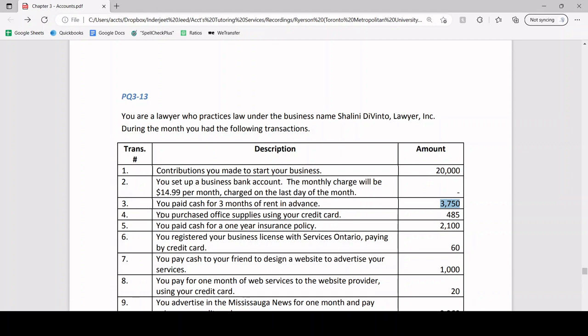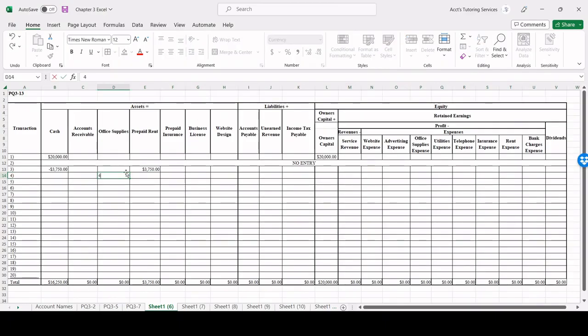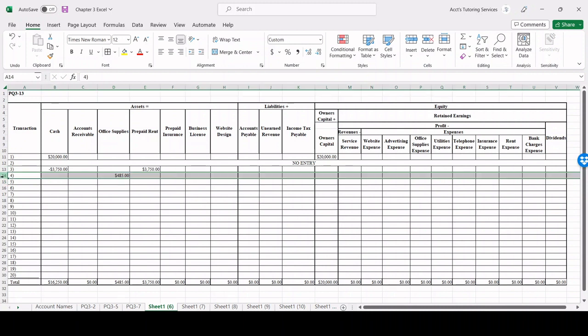Transaction number 4, we purchase office supplies right away. Stop right there. Office supplies, we know that's a future benefit. That's an asset. Let's just get that out of the way. Then, using your credit card, we already know that credit card is a future obligation, and that gives rise to an accounts payable. So, office supplies increases by $485. And our liability, or specifically accounts payable, also increases by $485.